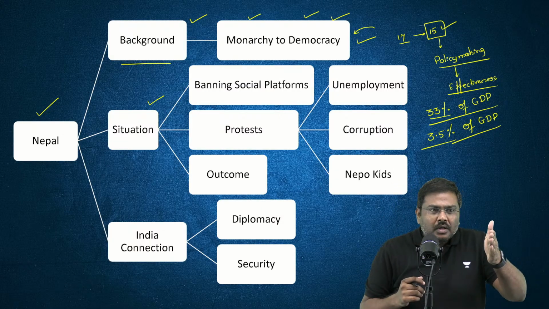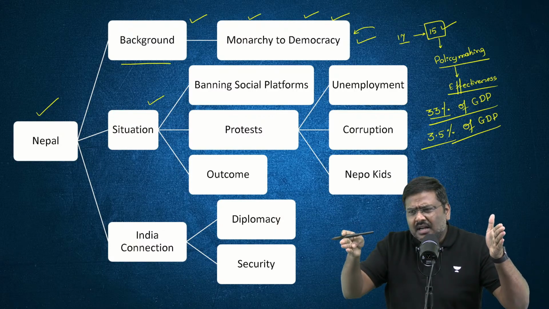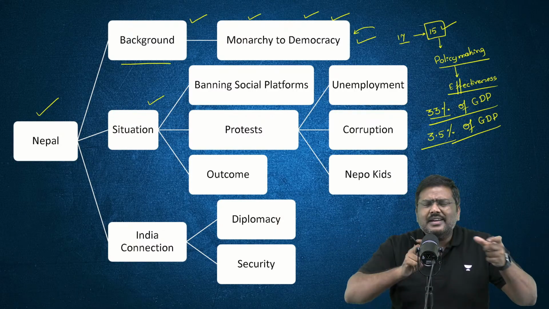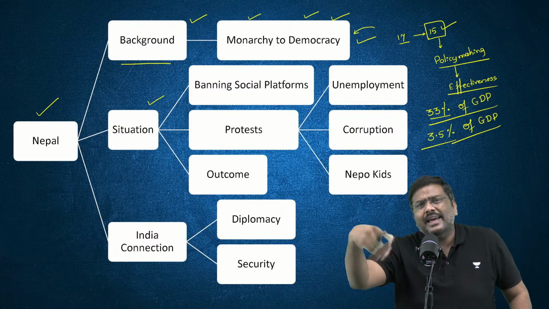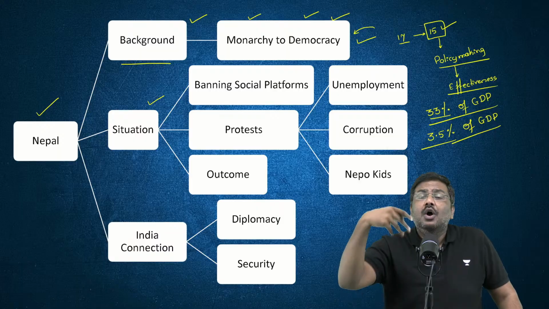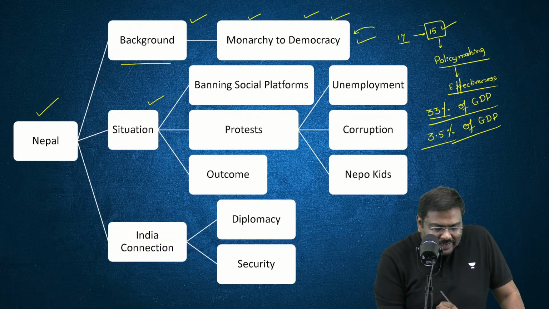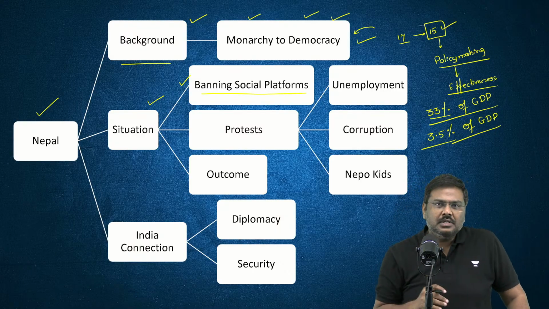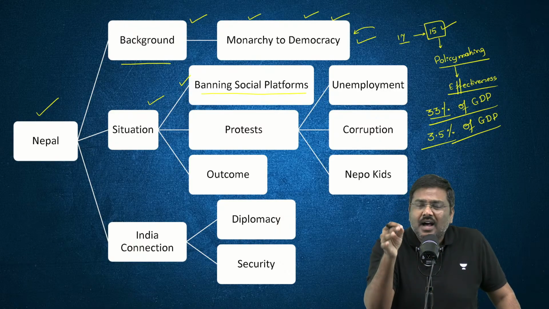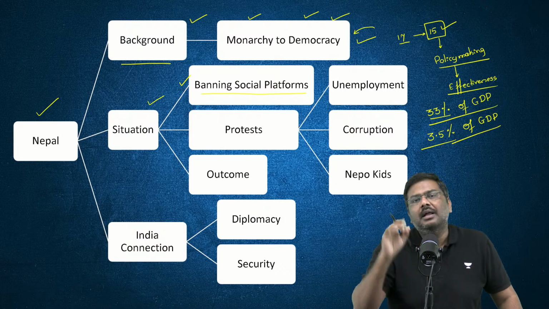So now the population has migrated outside and they are sending remittances, and there is a lot of chatter happening, a lot of contacts being established through Facebook, Meta, etc., or for that matter WhatsApp. Now the government in Nepal announces a ban on all the social platforms. Around 26 social platforms were banned by the government of Nepal.